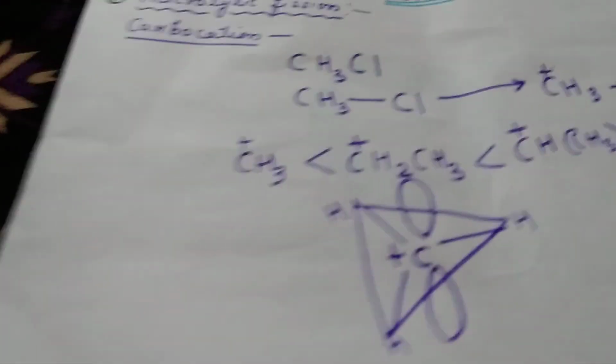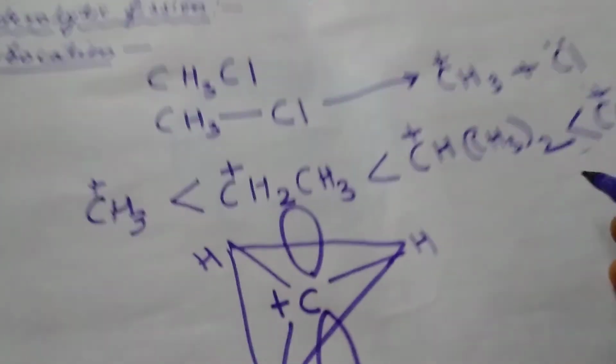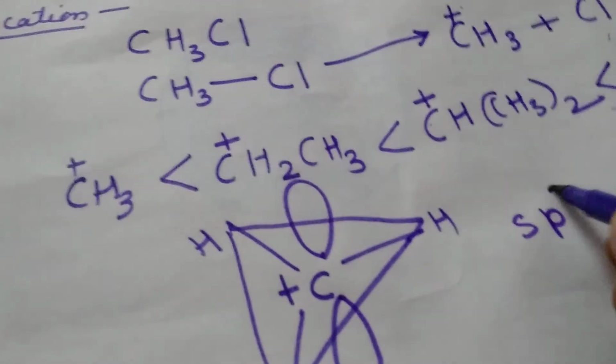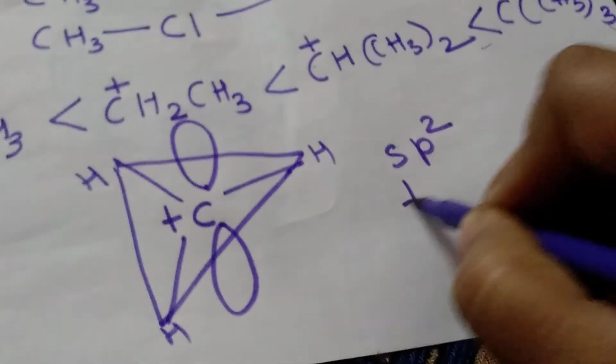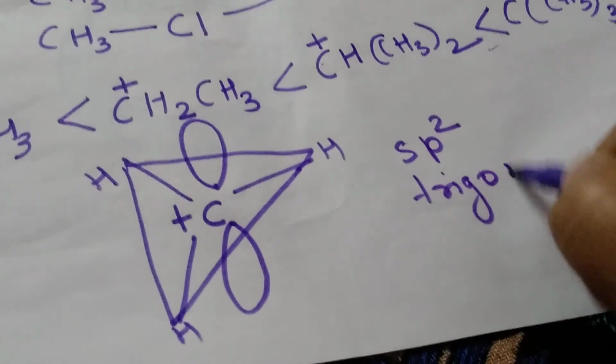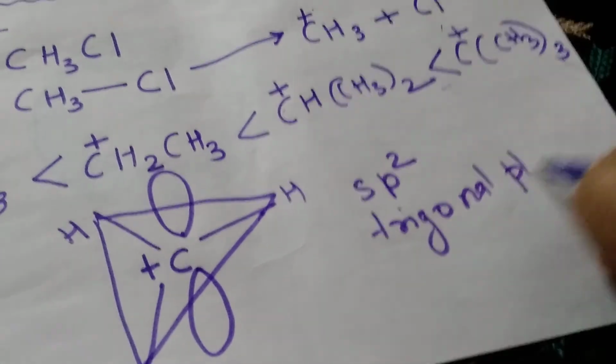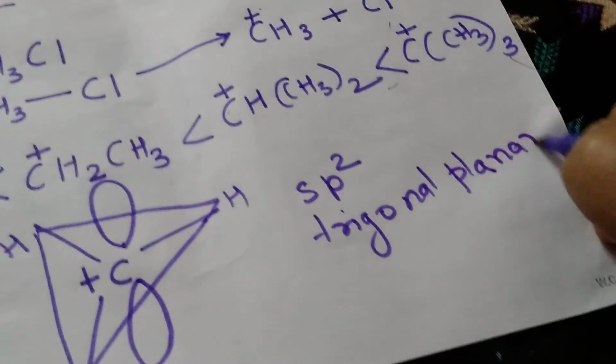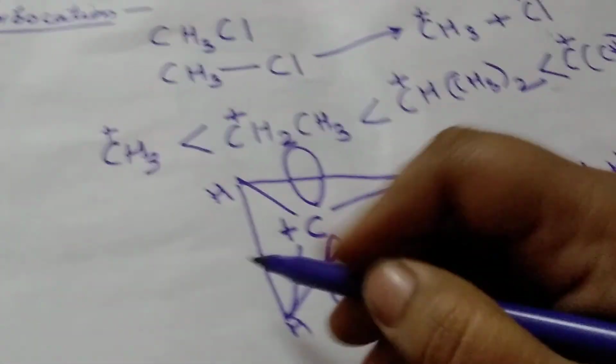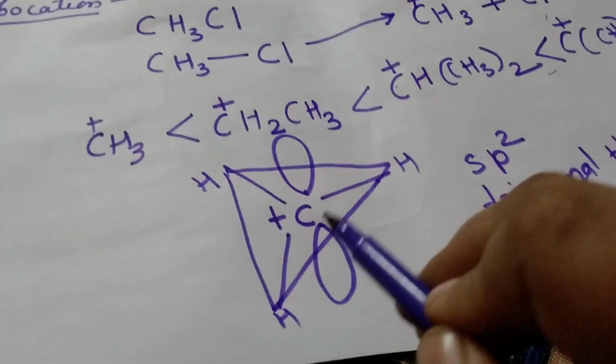Carbon is sp2 hybridized, and shape is trigonal planar. And these C-H bonds are sigma bonds.